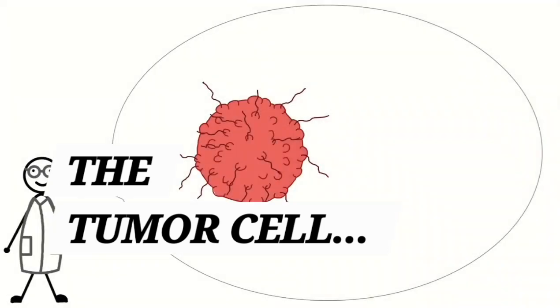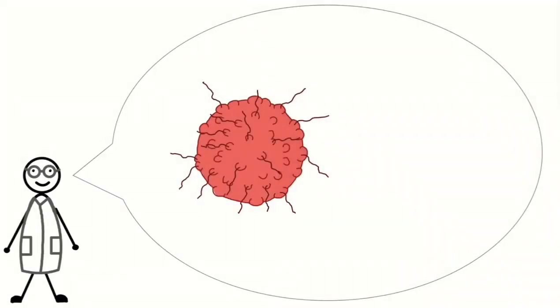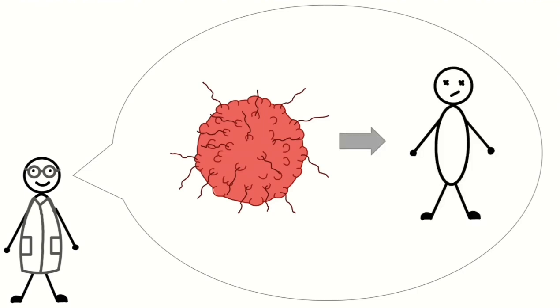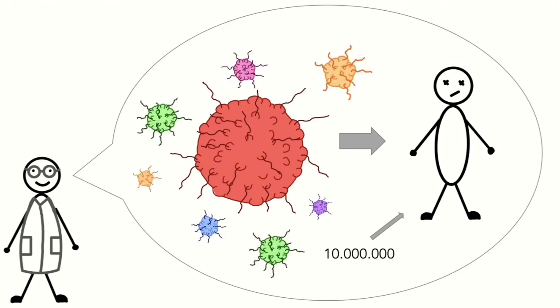A tumor cell, rapidly growing in a variety of different tissues, takes up the space and nutrients the healthy organ would need. The end result? Death. In fact, with 10 million deaths worldwide, cancer is the second most common cause of death, and with every cancer being unique, they are very difficult to treat. However, this is a topic for another video.